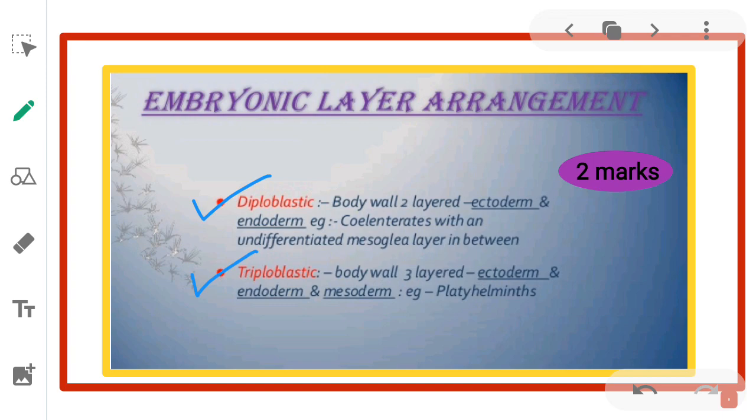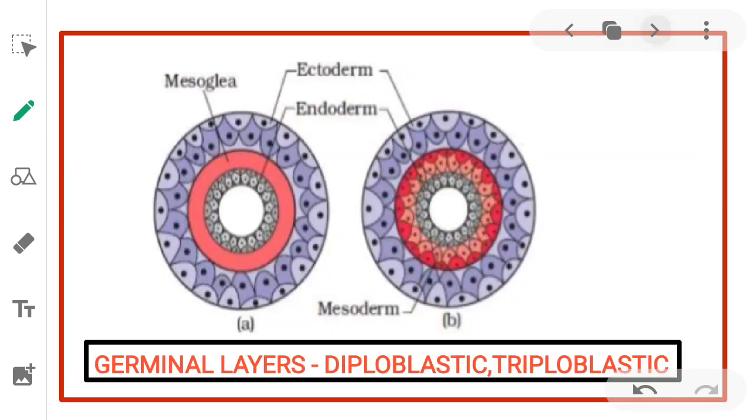So this is about the embryonic layer arrangement. In this diagram you can see these are the germinal layers. A is diploblastic, B is triploblastic. Here you can observe in diploblastic, ectoderm and endoderm layers are present, and in triploblastic you can observe ectoderm, endoderm and mesoderm.